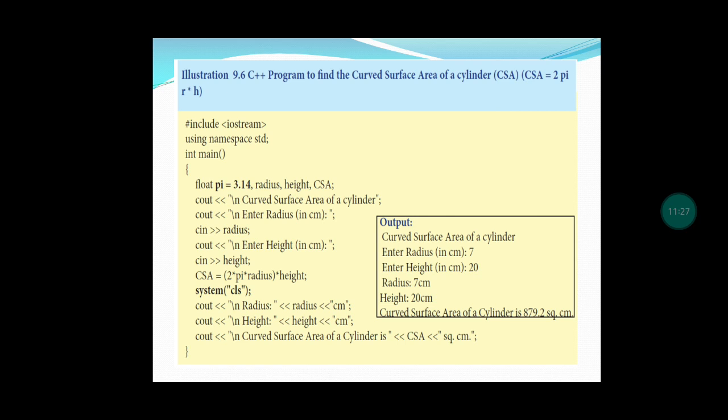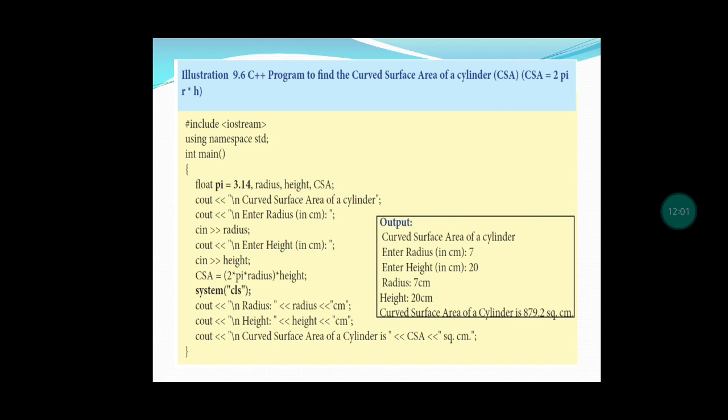Otherwise, we could declare it as an integer. Here we are using decimal place values, so instead of integer, we have used float. Then radius, height and CSA. First, the heading has been printed as curved surface area of a cylinder, and then we are getting the input radius and height from the user. Radius has been given as 7 and height has been given as 20, and we are printing the radius and height. So radius 7 cm and height 20 cm has been printed.